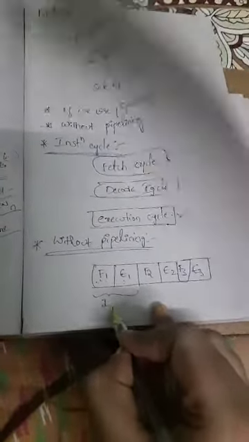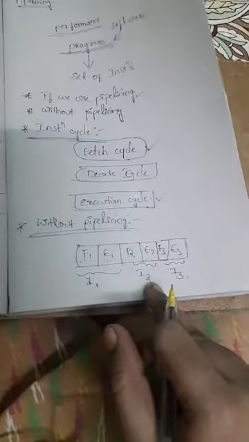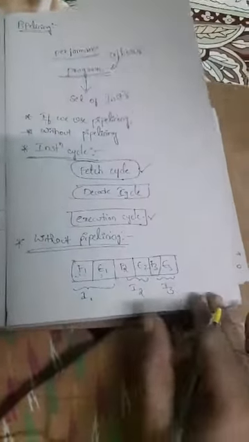Okay, so 1, 2, 3 are the fetching of instruction and execution of instruction. Fetching and execution of 1 relate to instruction 1, the next procedure of fetching 2 and execution 2 relates to instruction 2, and these two relate to instruction 3. That means F1 E1 belongs to the first instruction I1, F2 E2 belongs to the second instruction I2, and F3 E3 belongs to the third instruction I3. So here we want to execute a total of 3 instructions, right? Now, how will our computer without pipelining execute these 3 instructions?